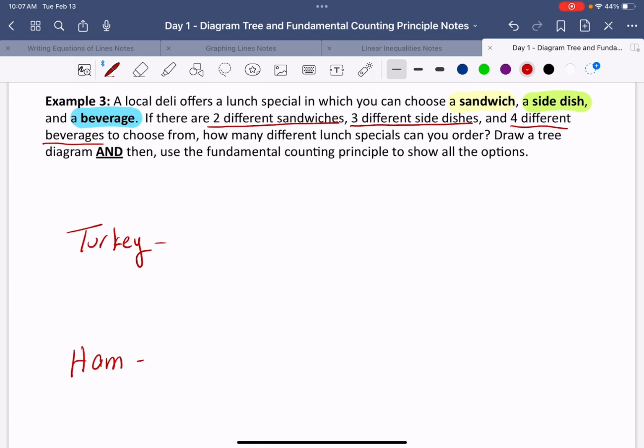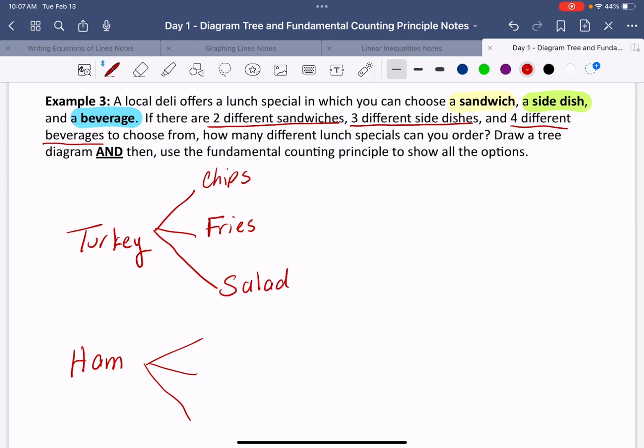And then it says 3 different side dishes. So let's just say I've got one, I'm gonna give myself lots of room here. 1, 2, 3. We said chips, and then fries, and a salad that I can choose from with my turkey sandwich.